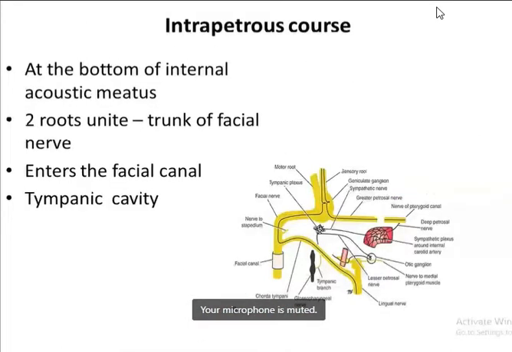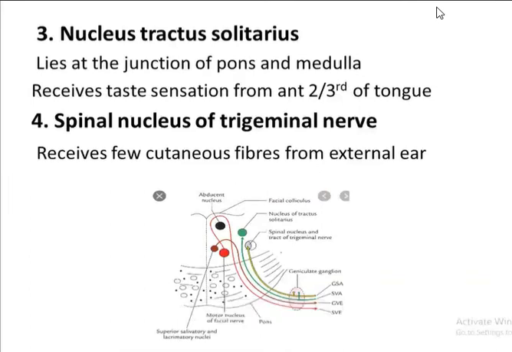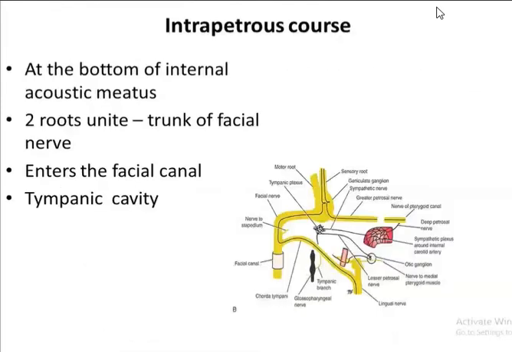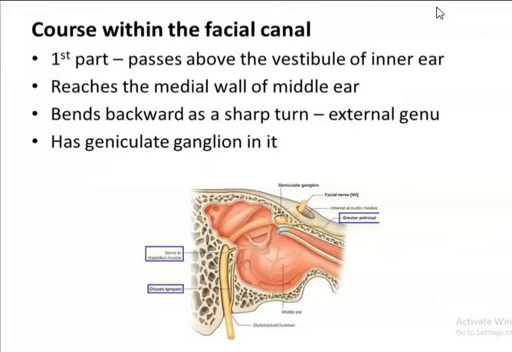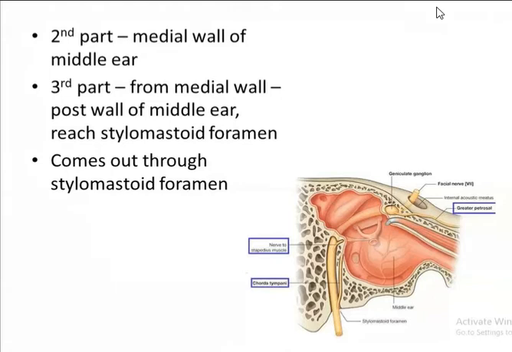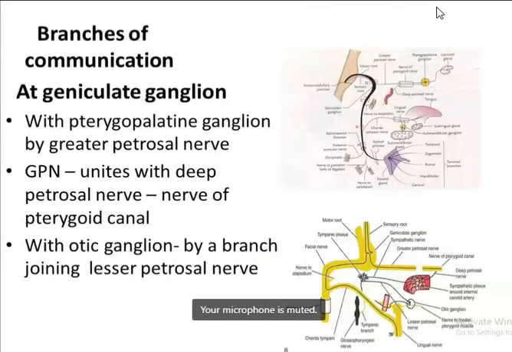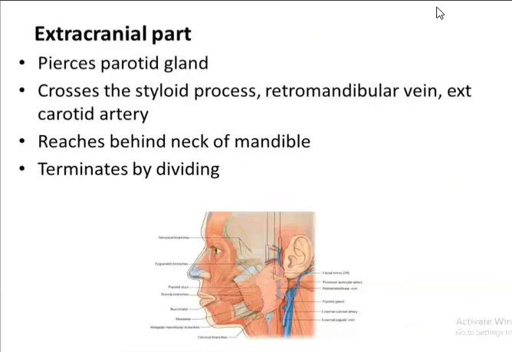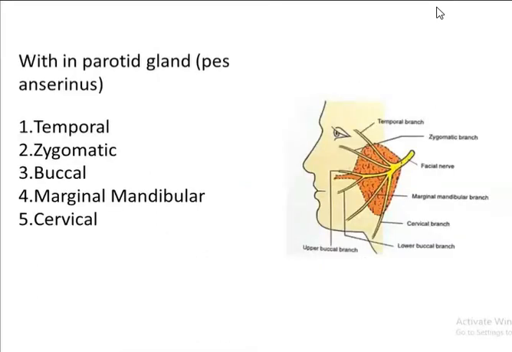So you should know the importance of the seventh cranial nerve. So you should know the functional components. You should know where the nuclei are located. Then how it emerges from the pontomedullary junction, enters the petrous part, so the intrapetrous course. Then within the facial canal, how it gives a branch to the stapedius muscle, then the chorda tympani nerve for the taste sensation. Then how the branches communicate with the other branches and supply the other muscles as well. Then branches at its exit, then the extracranial part, how it reaches the parotid gland, and how it terminates by dividing into the 5 different branches, which is also known as the pes anserinus. So this you should know all.